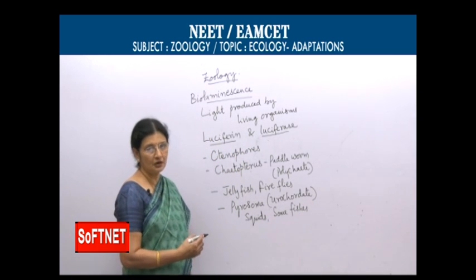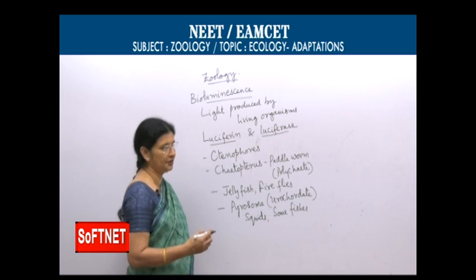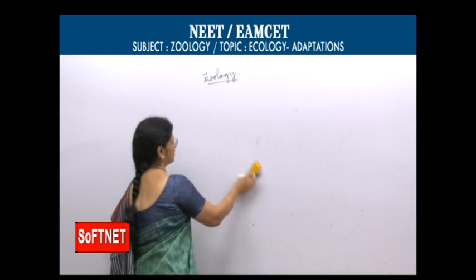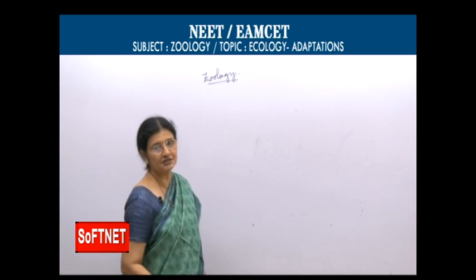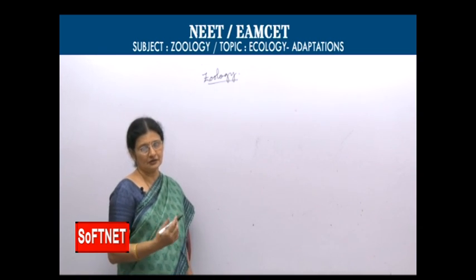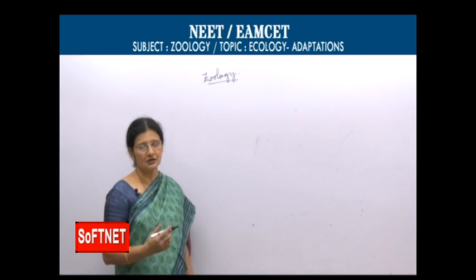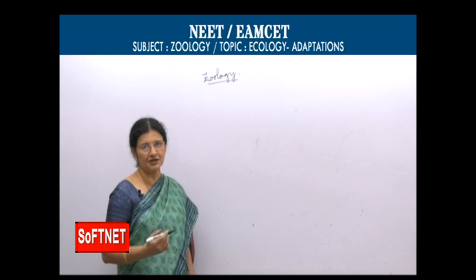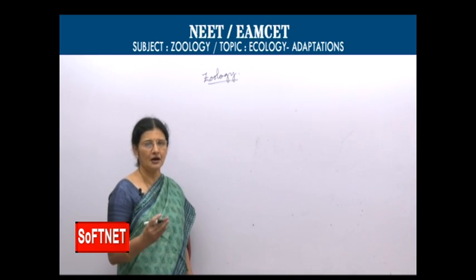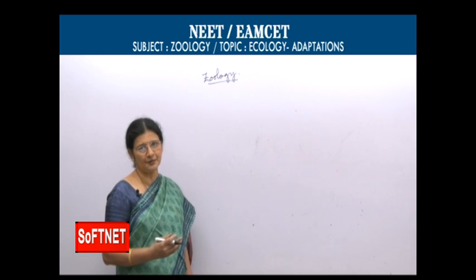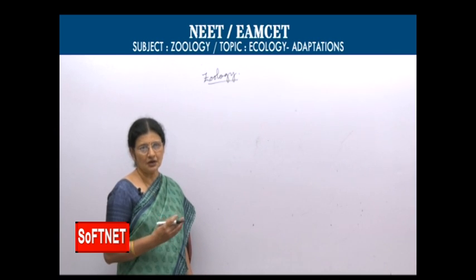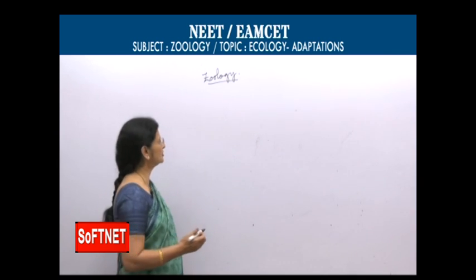These are all some of the organisms which can emit light, getting adapted to these changes or variations in the intensity of light in different places. Light decreases, the duration of the day decreases as we are moving from equatorial region to polar region. So, accordingly the organisms also show adaptations to the variations in the duration and intensity of light.